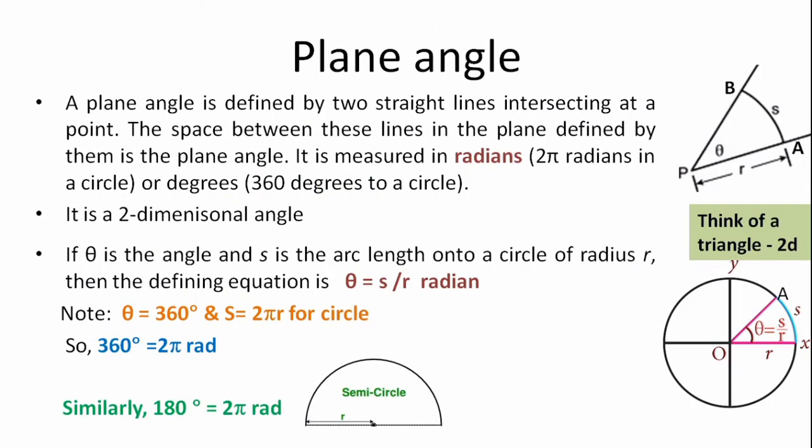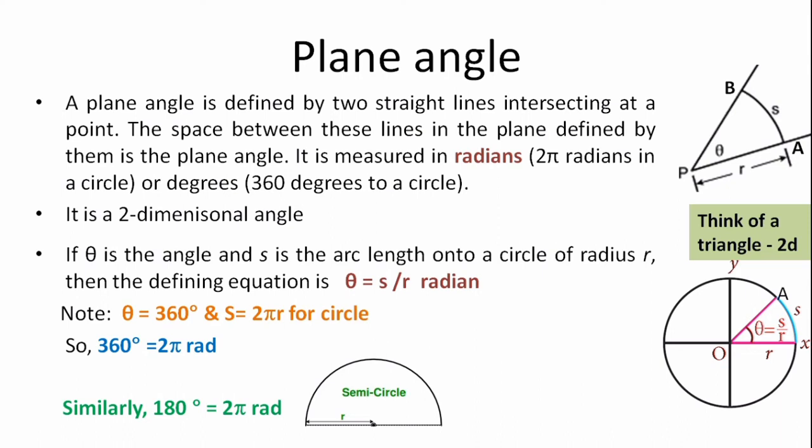So now let us move on and discuss supplementary physical quantities. The first one is plane angle. Plane angle is a supplementary physical quantity, and now let us have a look at the figure shown on the top right.